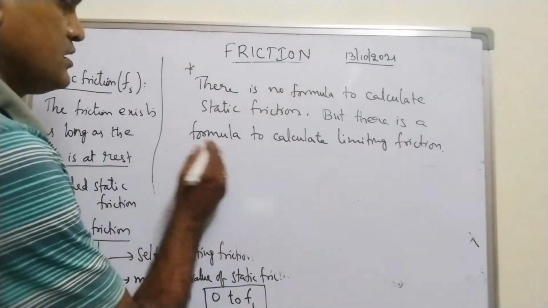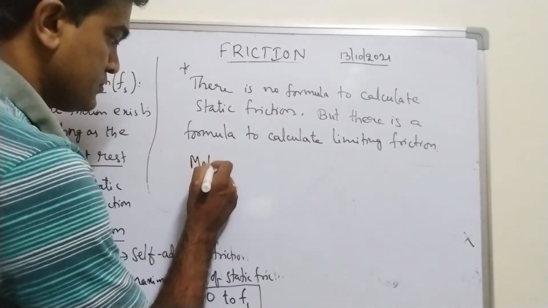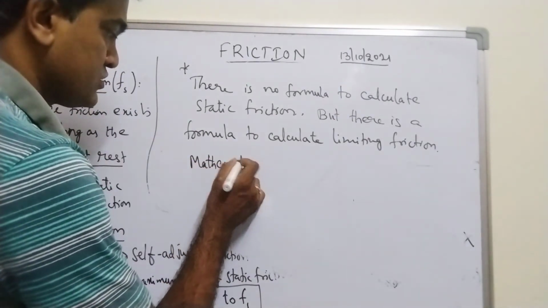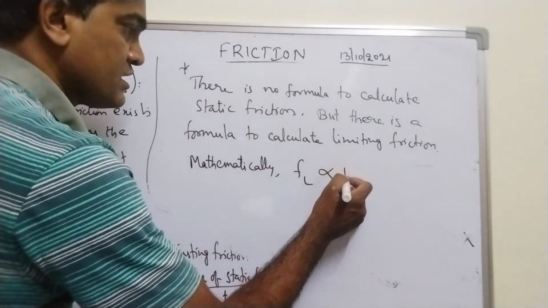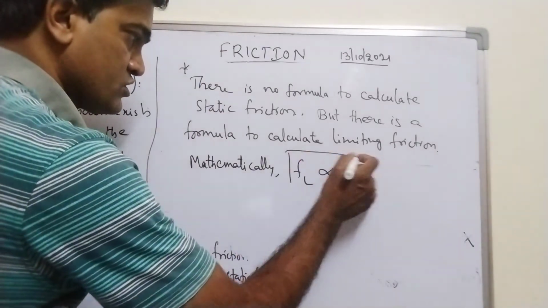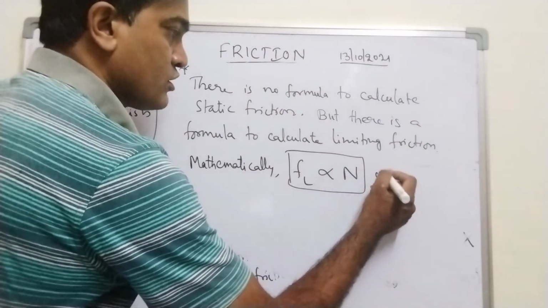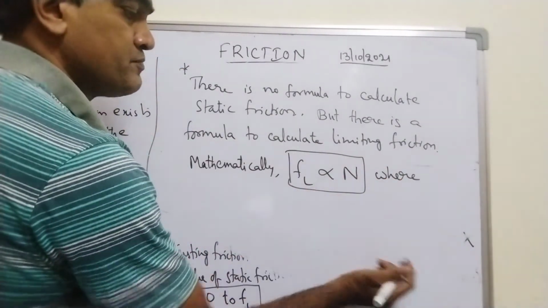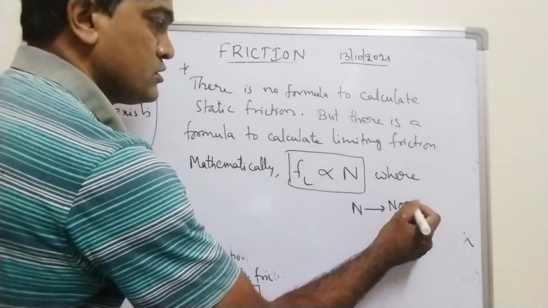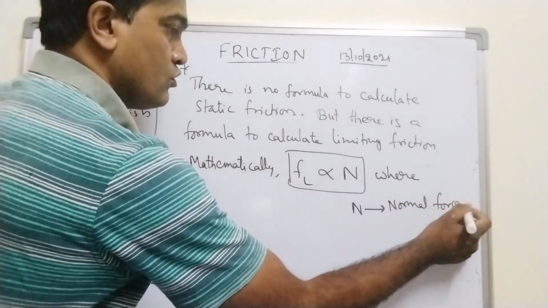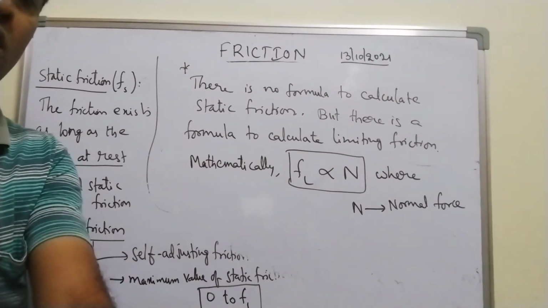Let me write. Mathematically we can write like this. Mathematically, I can write that limiting friction is directly proportional to the normal reaction force or normal force. Here, what is this N? N stands for normal force. Limiting frictional force is directly proportional to normal force.